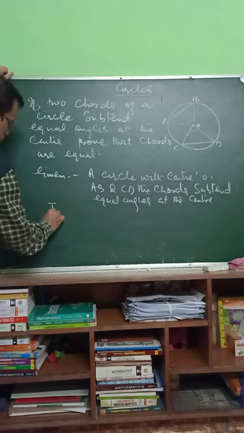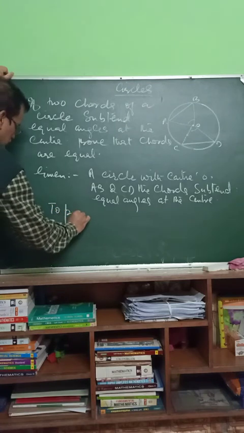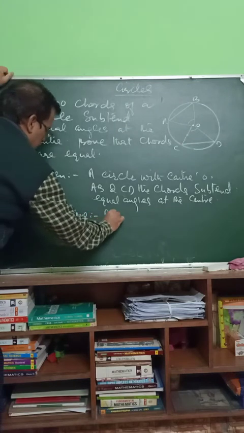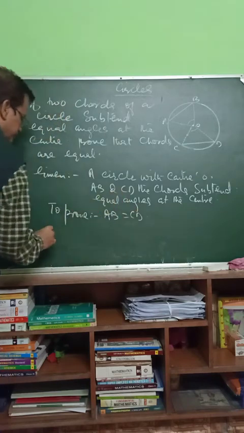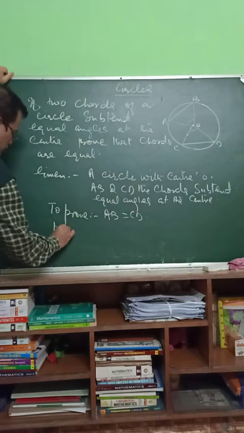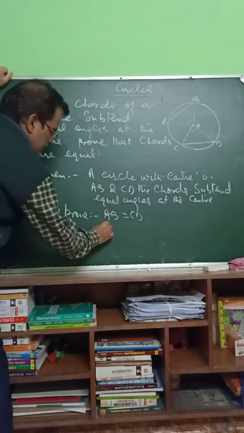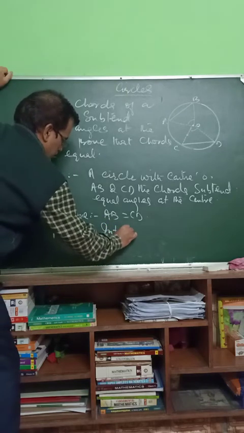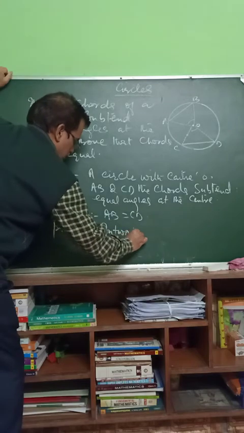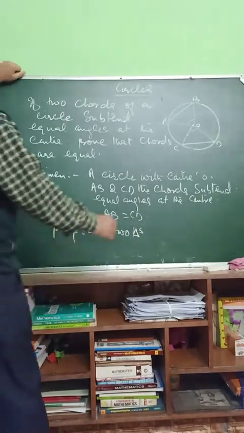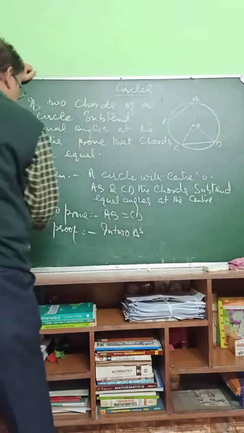To prove: AB is equal to CD. Proof: in two triangles AOB and COD,